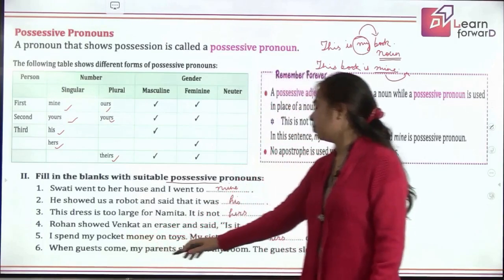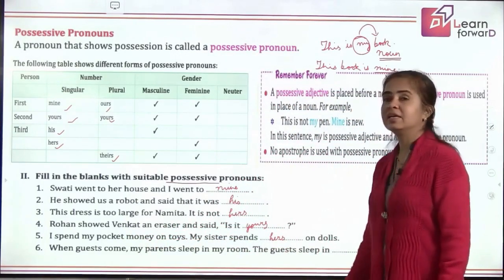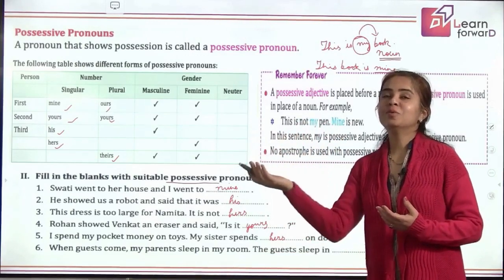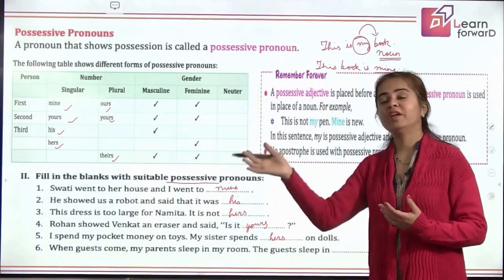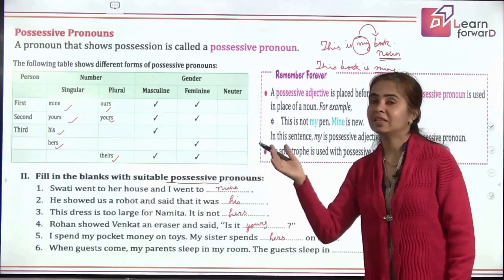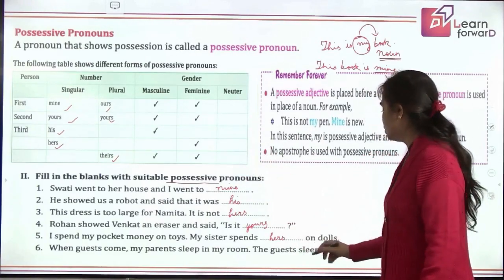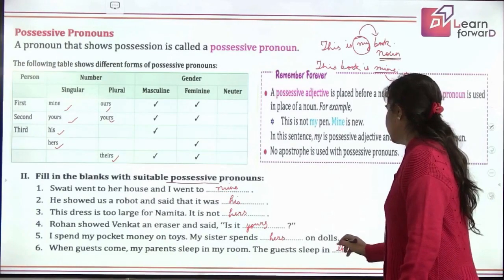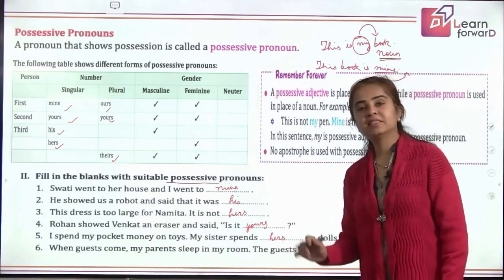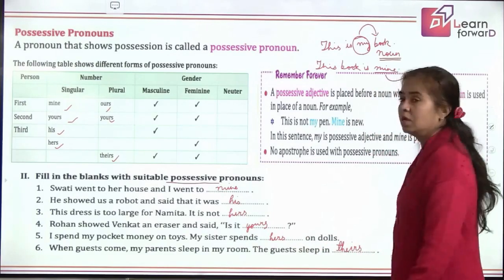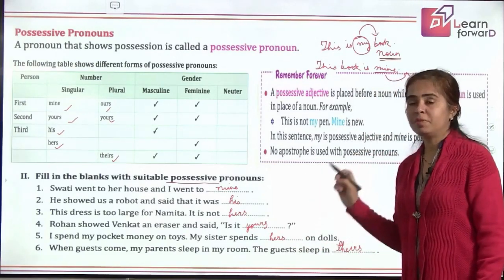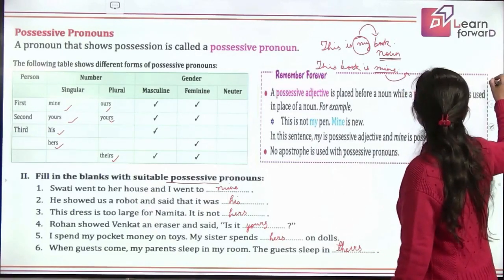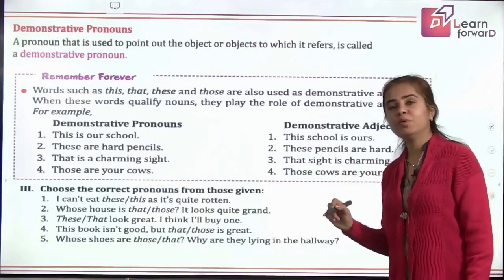When guests come, my parents sleep in my room. Where do the guests sleep? They sleep in the room of your parents. So, you are referring to the third person, that too in plural. So, what will you use? The guests sleep in theirs. That means the parents adjust with me, and guests sleep in the parents' room. So, is this clear to you? We will not be using an apostrophe, and we mark the difference between possessive adjectives and possessive pronouns.